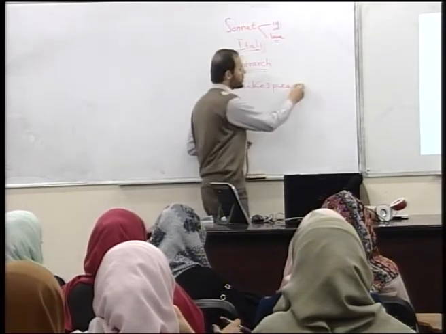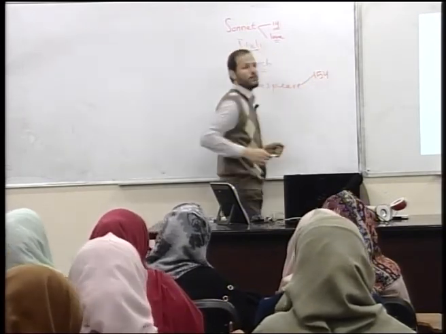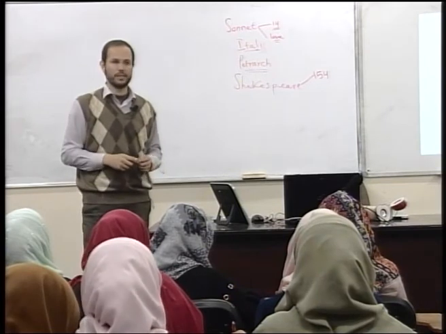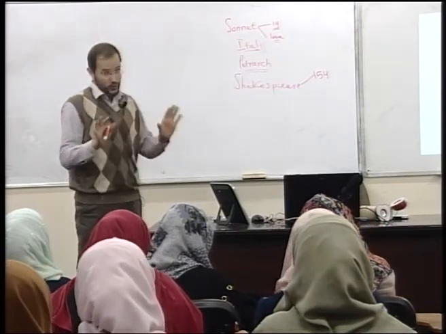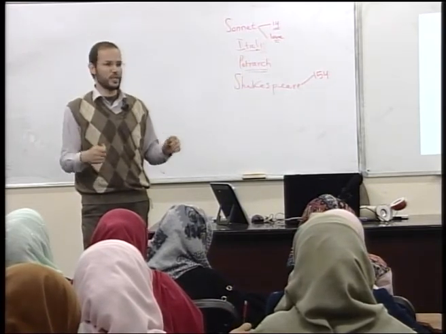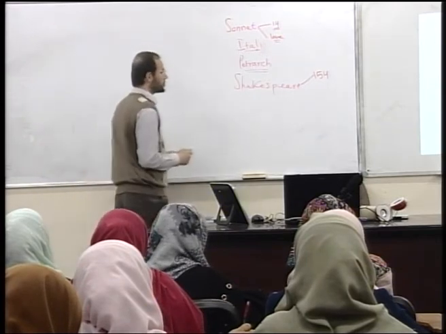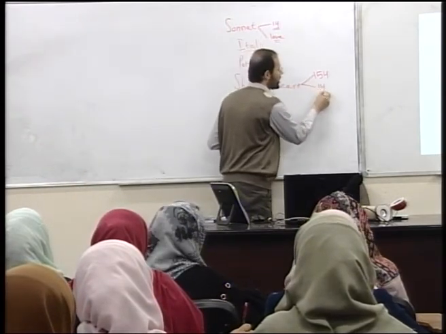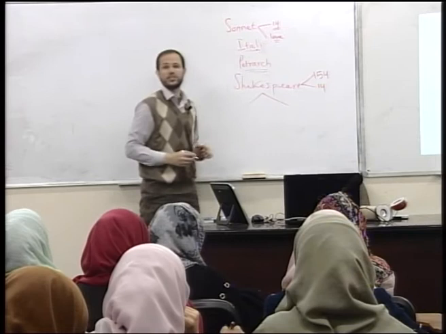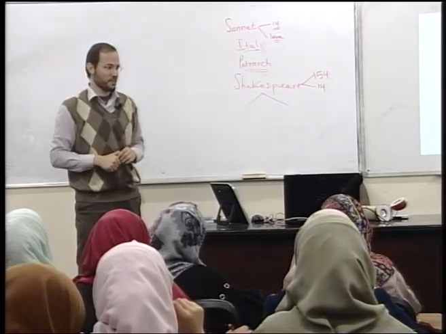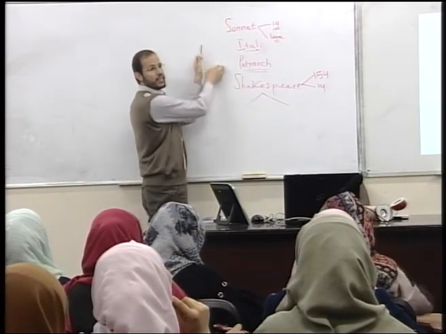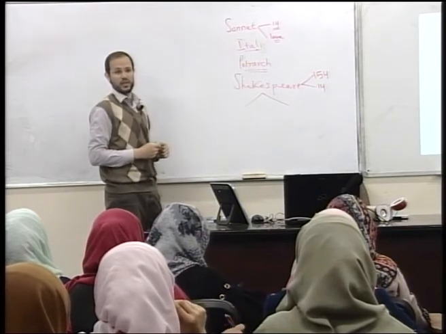How many sonnets did he write? 154, more or less. Some people say a couple of them are not Shakespearean, written by someone else. It's not a big deal to us, because some people spend years and years examining which sonnet is Shakespeare and which one is not. Again, 14 lines. However, Shakespeare did two things to change the sonnet. What did he change? Before we begin talking about Shakespeare, let's go back again to the Italian sonnet, to Petrarch.